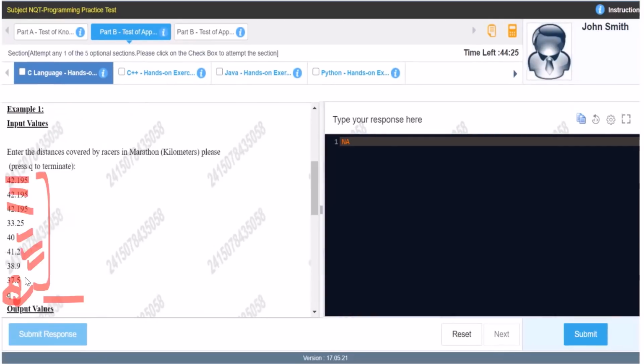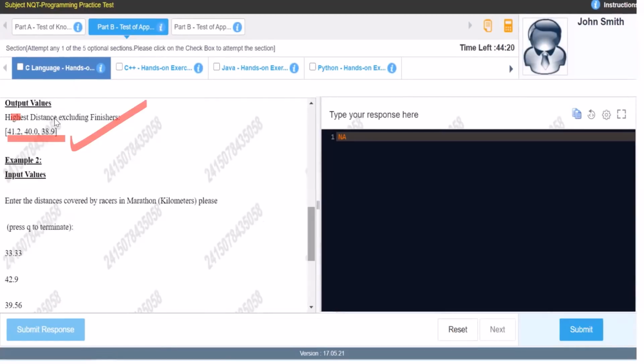Now one more thing: in the input values they have written these lines: enter the distance covered by racers in marathon in kilometers, please press q to terminate. In the output also we can see: highest distance excluding finishers. See, these things won't be there in your actual TCS test. You will not have to decorate things like this, such as please enter or this is your output. So I will also not include these things when I create the code. Even if you find them, I don't think it is a problem. You can simply use printf in C or print in Python and add these lines. I don't think that would create any problem.